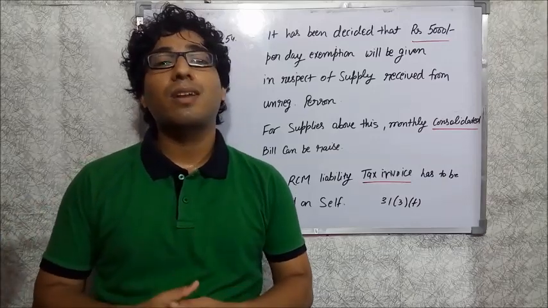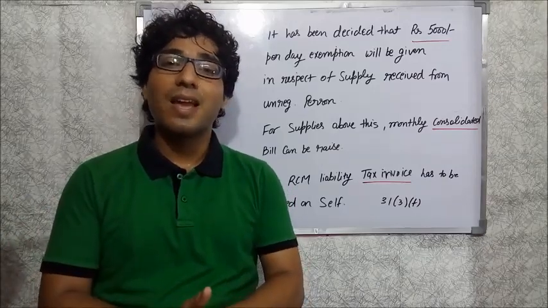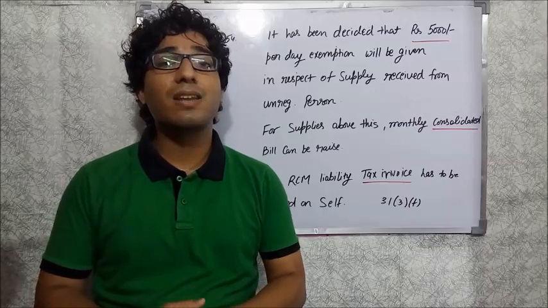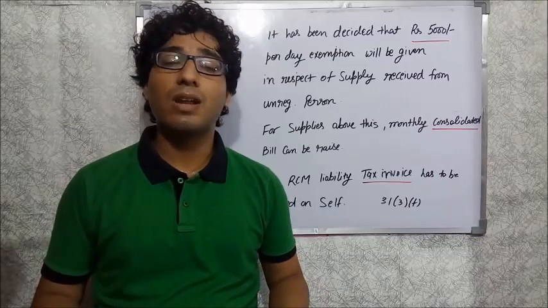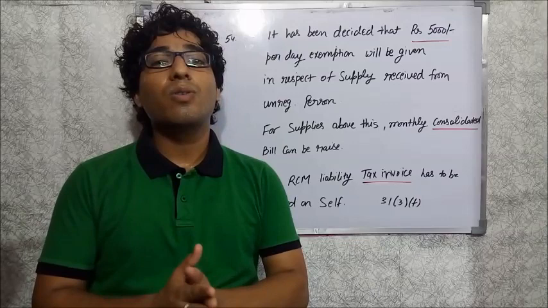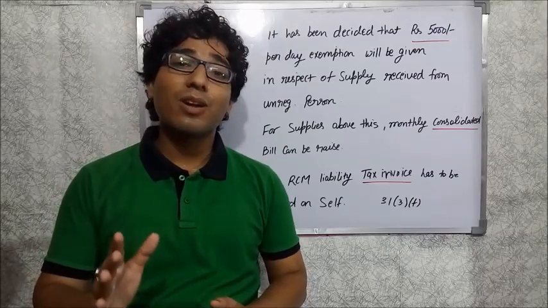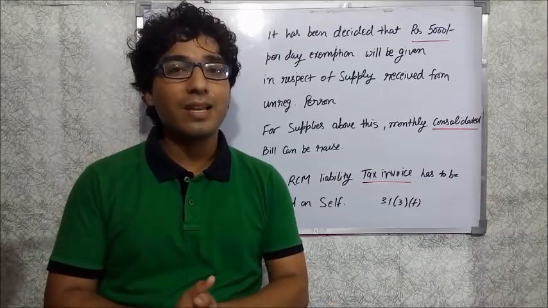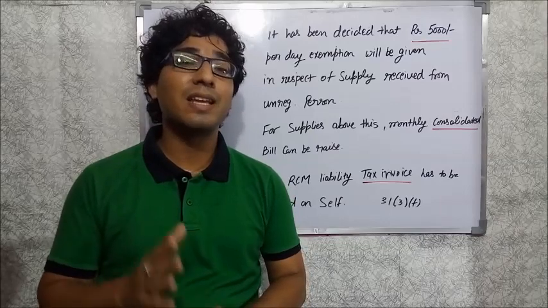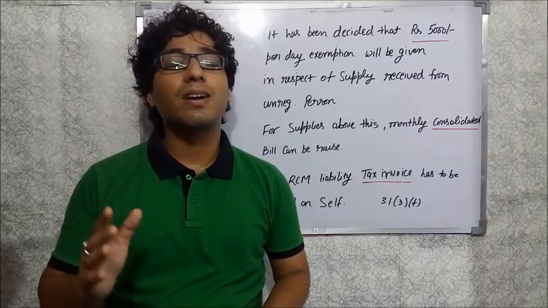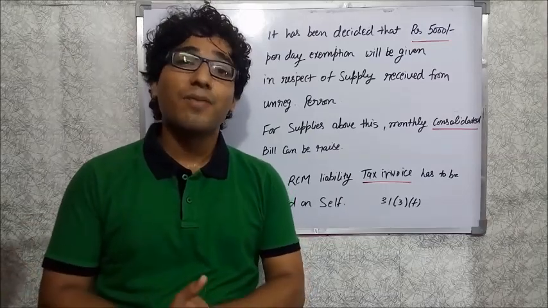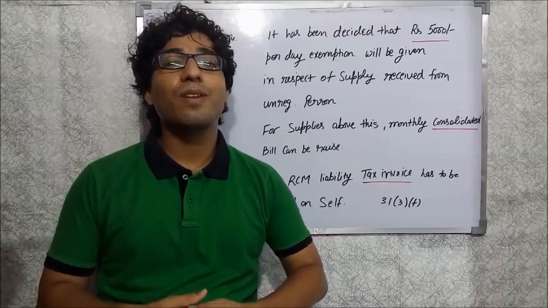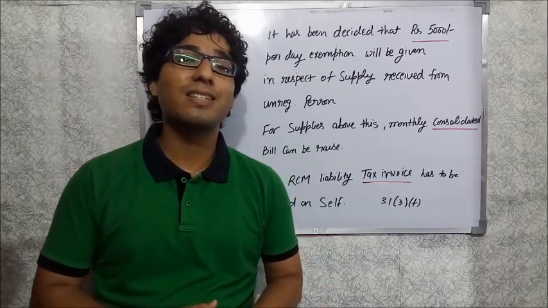The third important update is that, as we all know, GST is going to be applicable with effect from 1st July 2017. That is the same occasion as CA Day. We celebrate CA Day on the same day, 1st July, every year. So 1st July is the date of implementation of GST, and also CA Day.